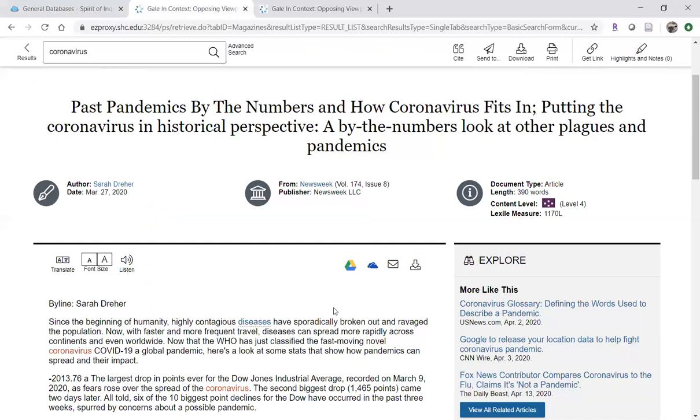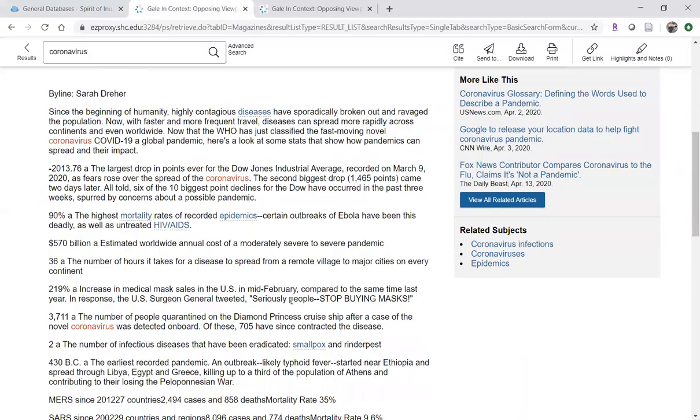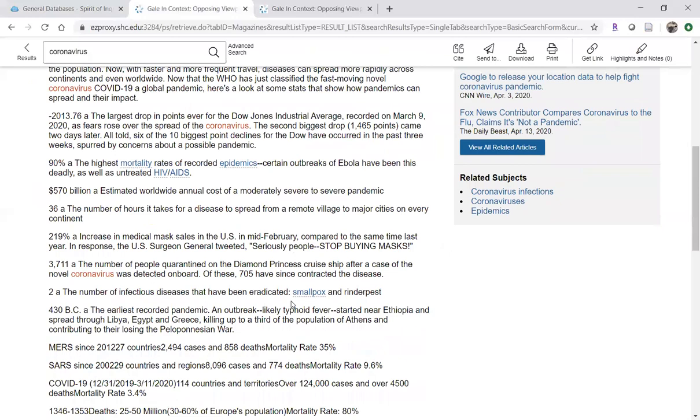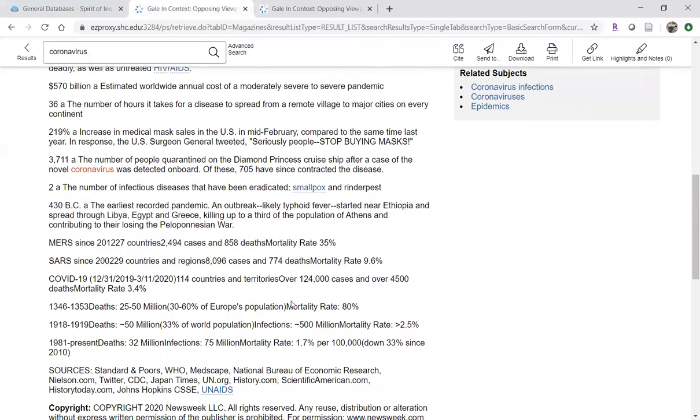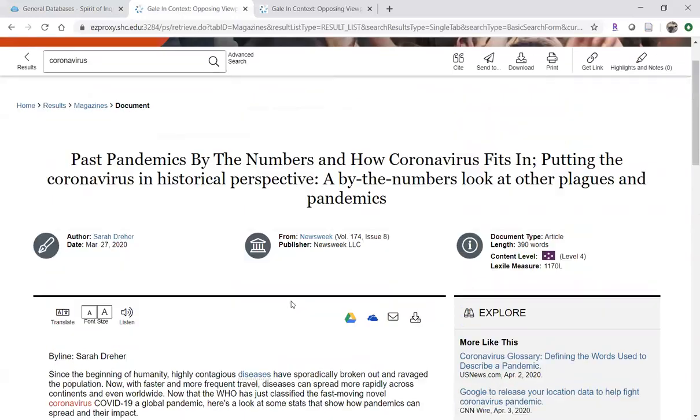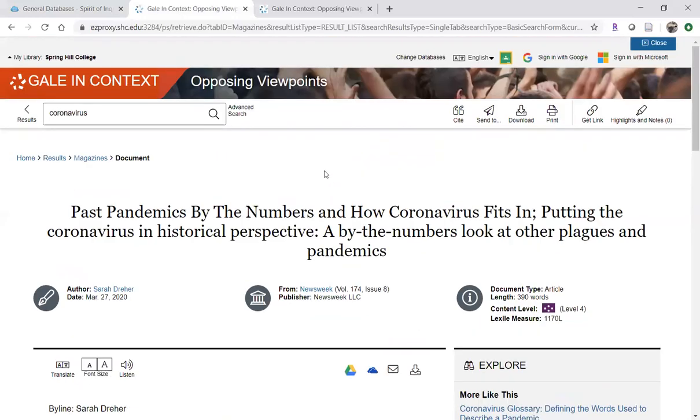But you can go to Google and check even the Wikipedia article that will tell you that Newsweek is a weekly news magazine. So in other words, you now know that you have a magazine article, which is the answer for question number 3. So this magazine article, you can take a look. There are a couple of things here that were really interesting to me, dismaying, but also interesting. But the tools here in this Gale database are along the top of the page rather than down the right-hand side of the page as they were in the EBSCO database, Academic Search Premier.